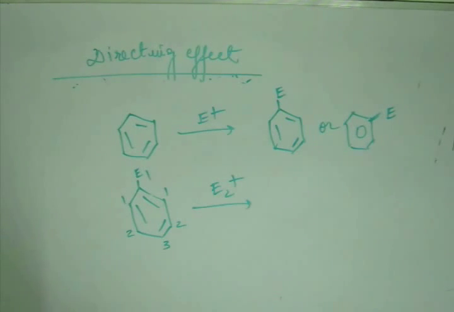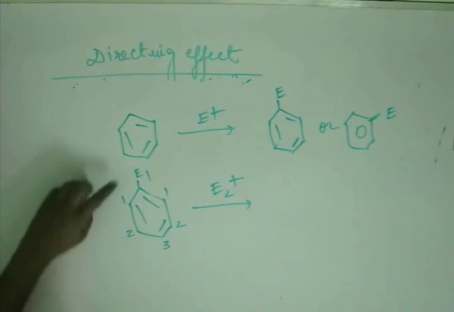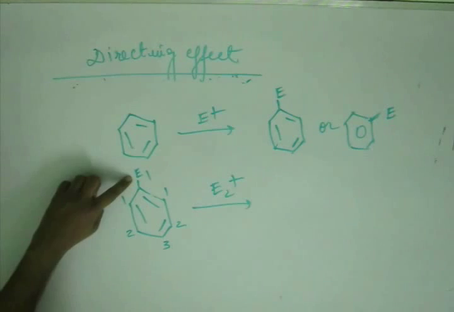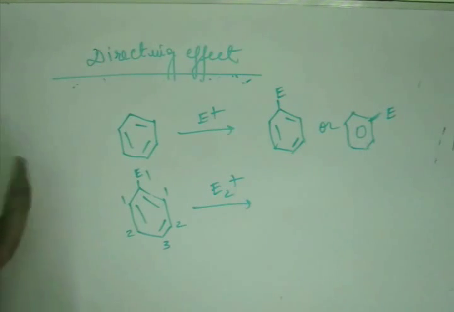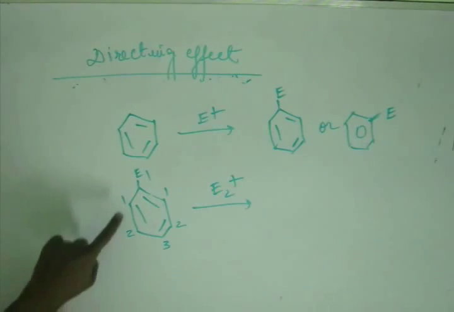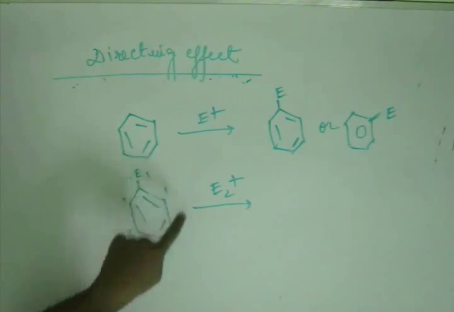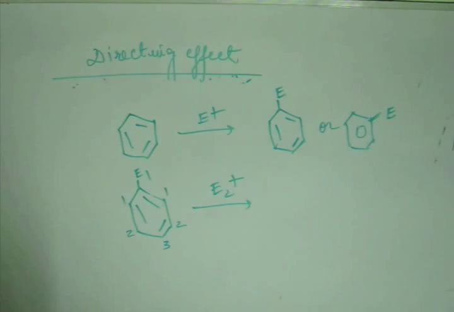Now where will E2 go? E2 will go where the electronic density is highest. Based on the previous discussion, if E1 is such an electrophile that it is pumping electrons, then it will increase electronic density where? At ortho and para. That means 1 and 3 are ortho and para. Now if E1 is such an electrophile that it is pulling the electron, then it will pull from where? Again from ortho and para.